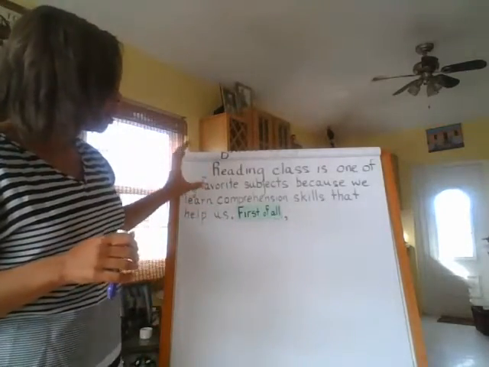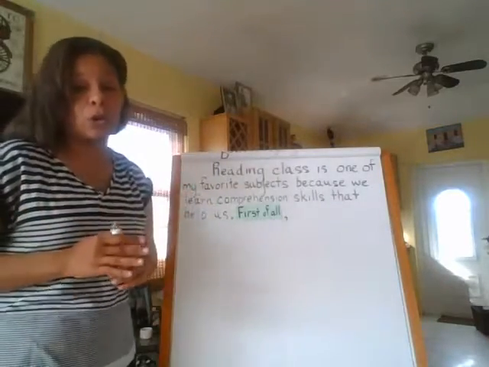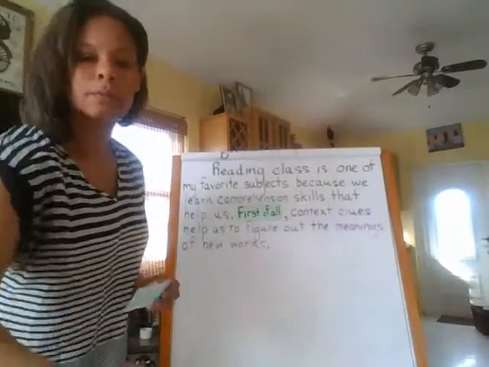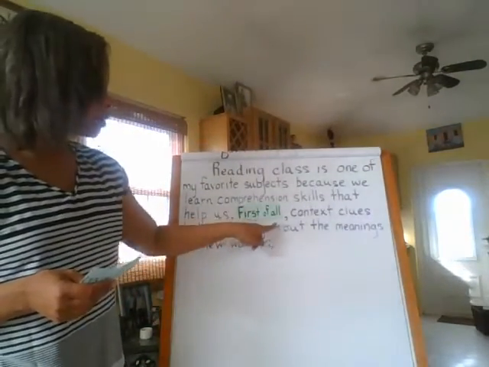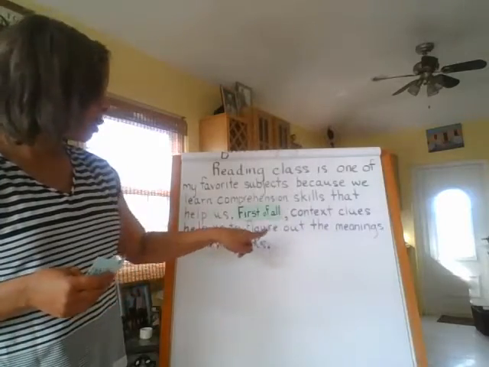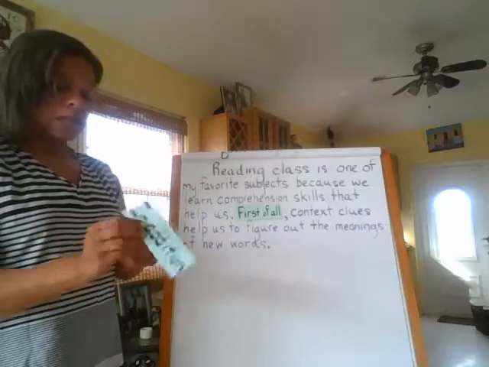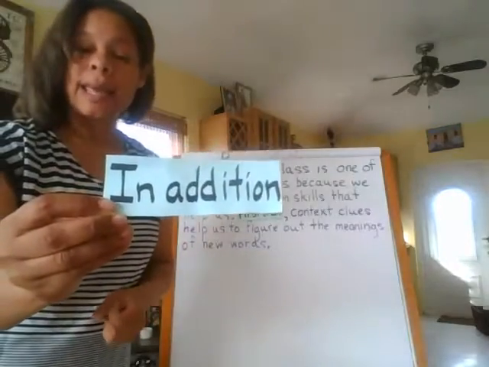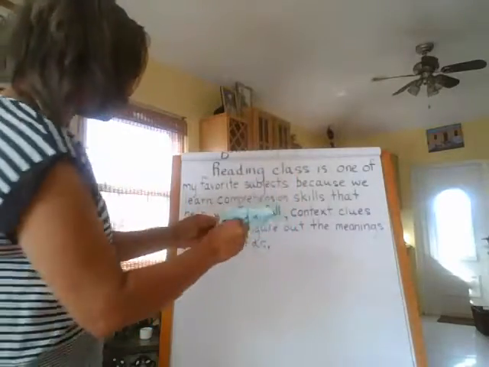You can write down the topic sentence. Make sure that you indent. So this is going to be your model sentence for when you do your own paragraph. Okay, so here is supporting detail number 1. First of all, context clues help us to figure out the meanings of new words. So we have 2 sentences so far. We're going to introduce our second supporting detail with the transition in addition.